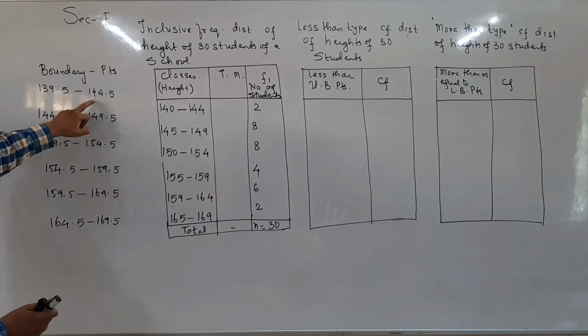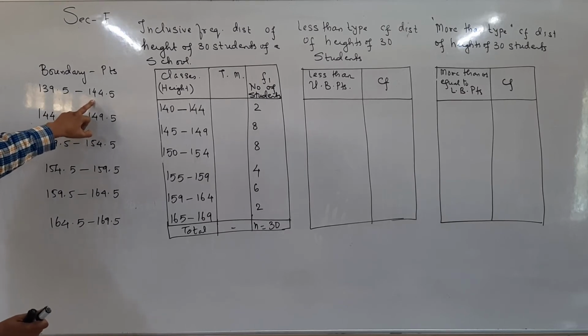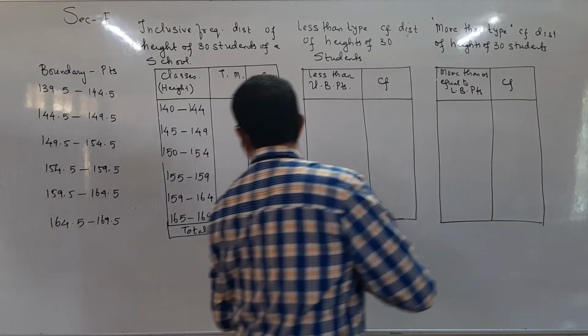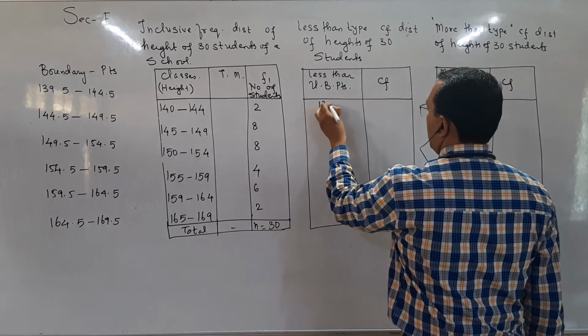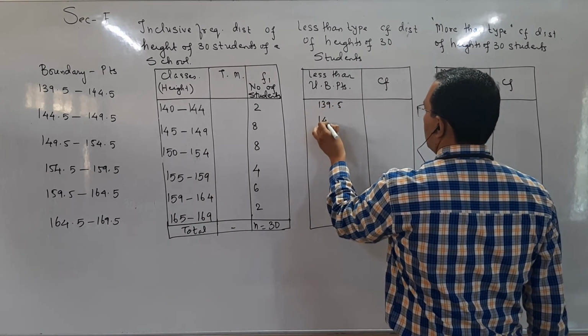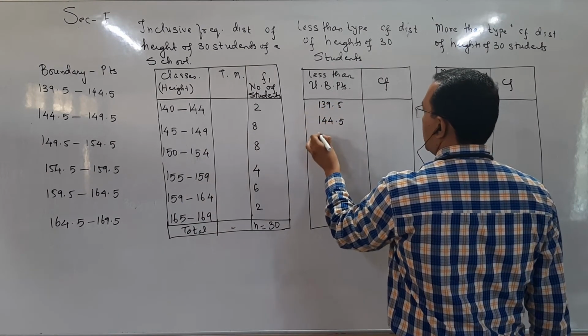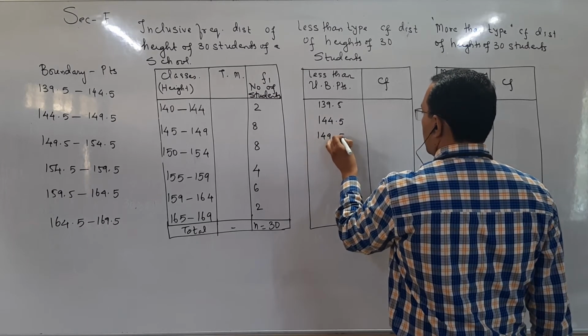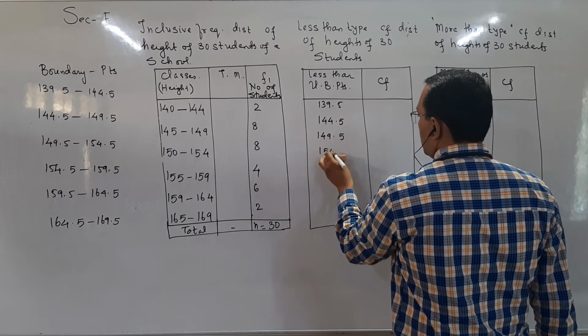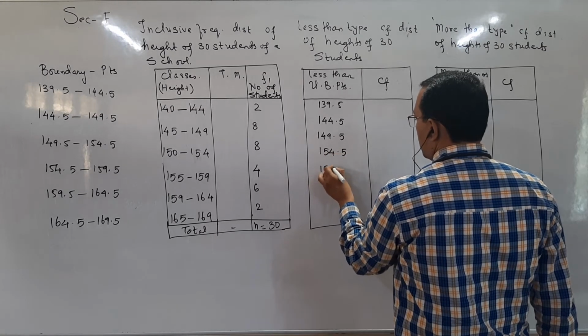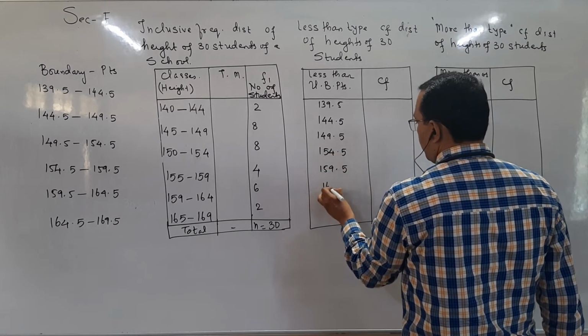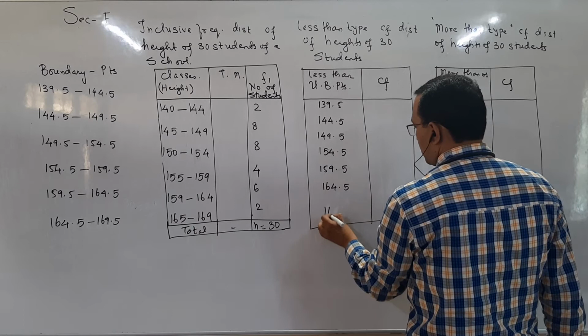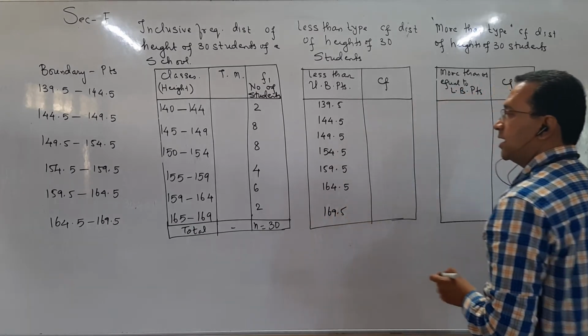Now upper boundary point starts from 144.5, we take a value before. So 139.5, 144.5, 149.5, 154.5, 159.5, 164.5 and 169.5.